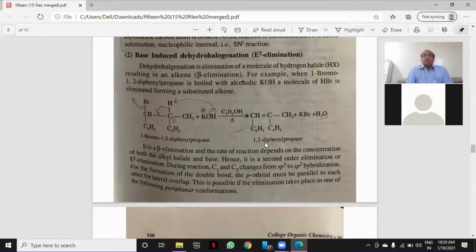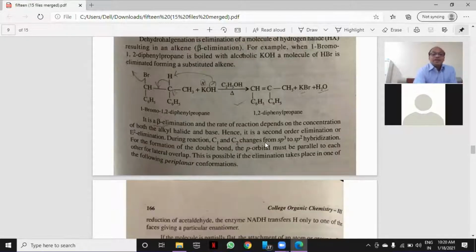Now the beta hydrogen, where the reaction takes place, gets removed along with Br as HBr, therefore it is called beta elimination. It is a beta elimination and the rate of reaction depends on the concentration of both the alkyl halide and base.